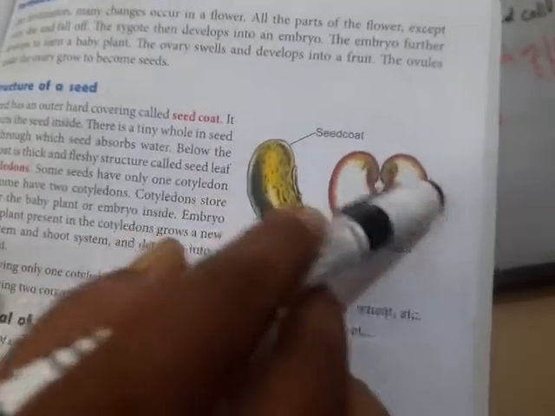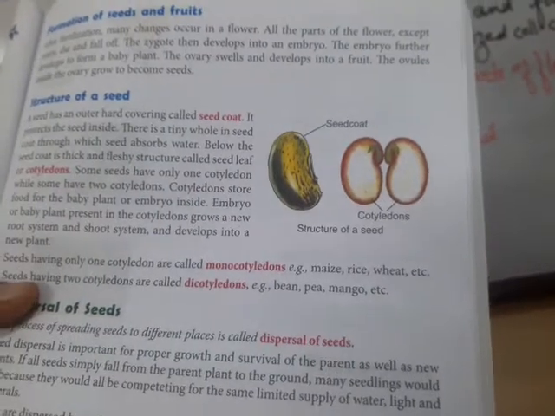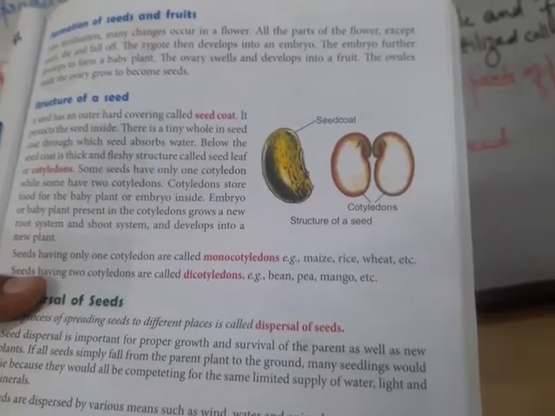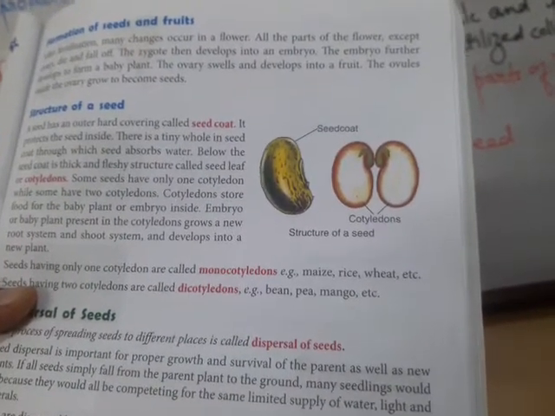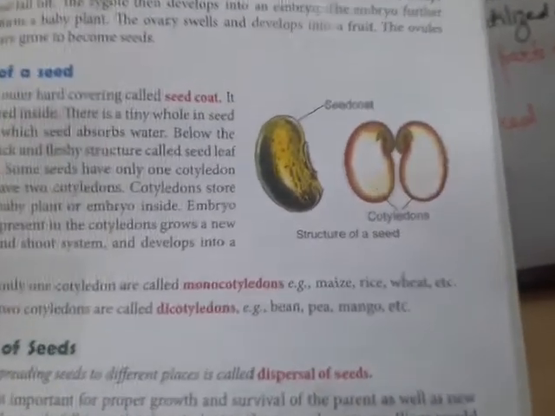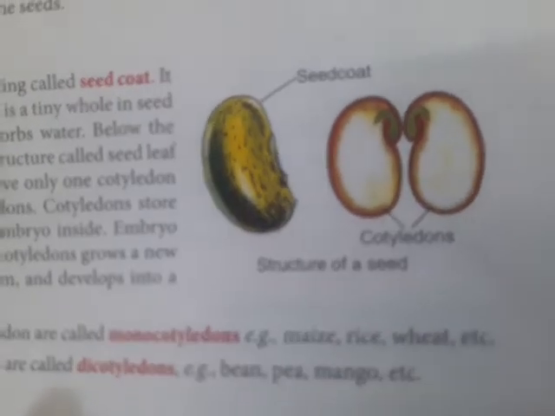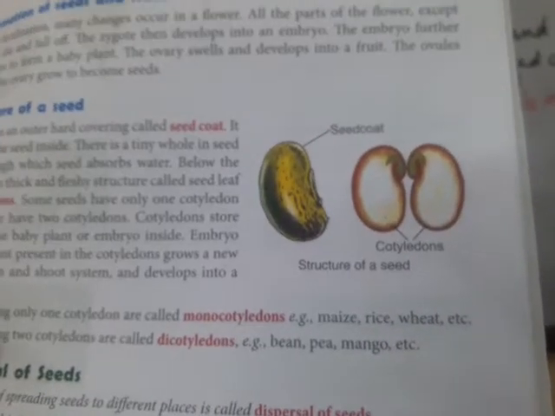Now the two parts that you see are called the cotyledons. They are also known as the seed leaves. The seed leaves or the cotyledons provide food to the baby plant during its growth. So it is the storehouse of food till the baby plant grows its own leaf and is able to manufacture its own food.